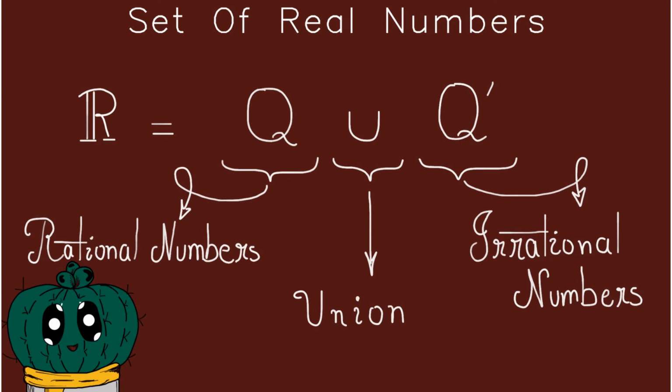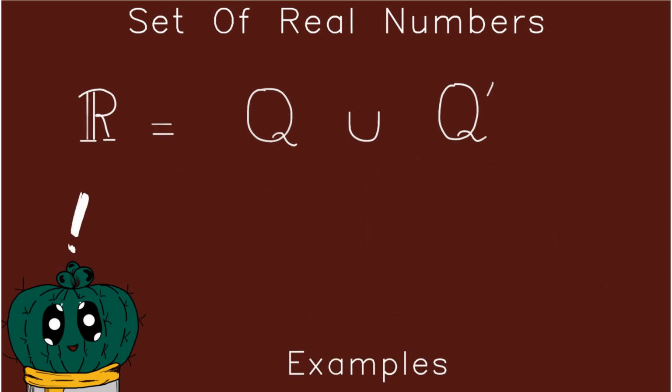Okay, union is basically combining stuff together. So if you have both of these groups or both of these sets, just combine them together and you'll get real numbers, or the group of real numbers. So this is actually a really good set. It's just going out and combining other groups to make an even larger group. Okay, so this is basically what it means.